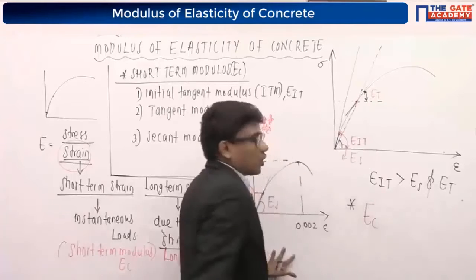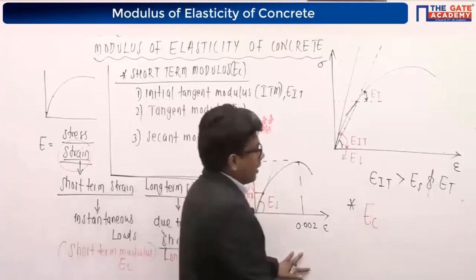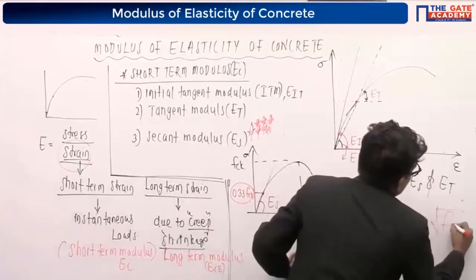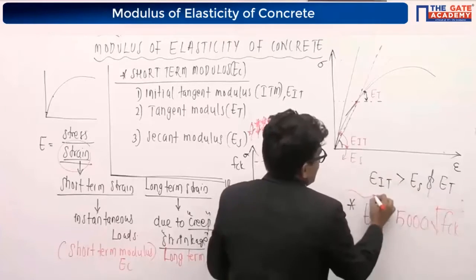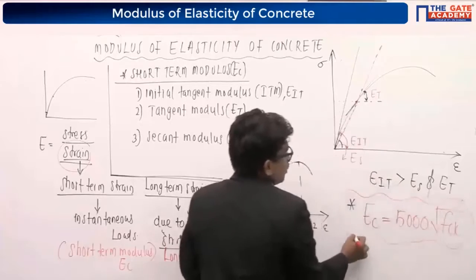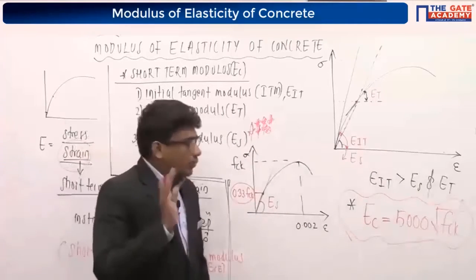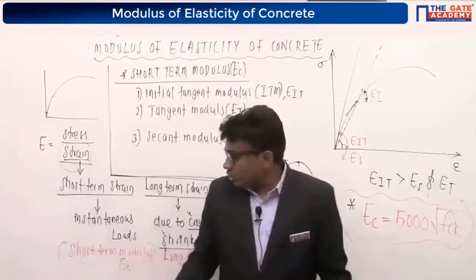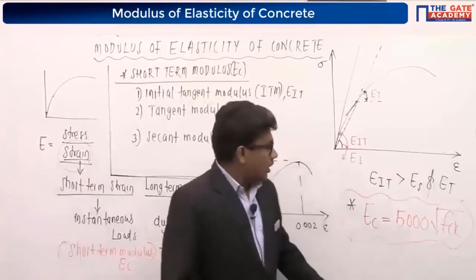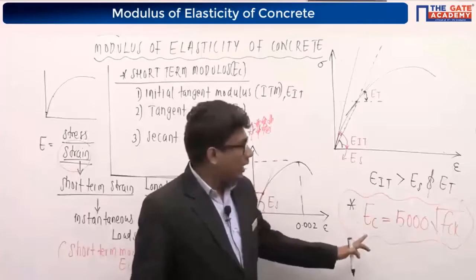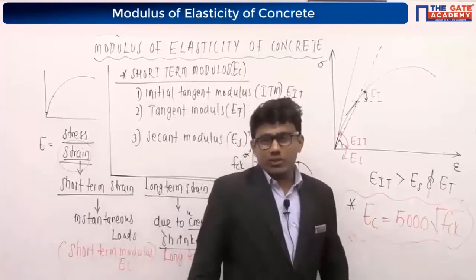That is Ec, the short-term elastic modulus, equal to 5000 root fck. If we use this equation, there is no need to go for the experiment. To obtain the short-term modulus of elasticity of concrete, use the equation as per IS 456-2000.